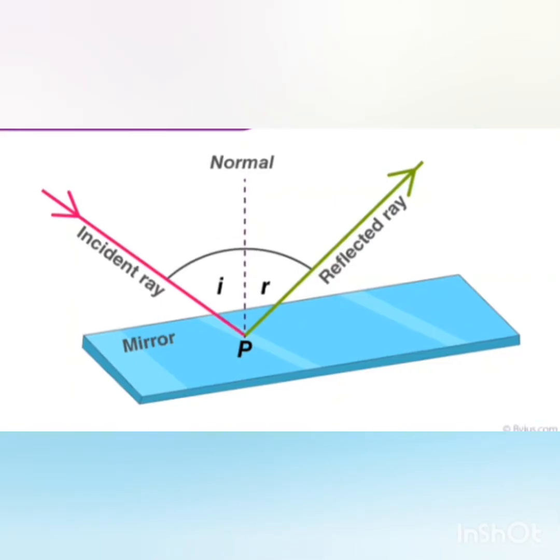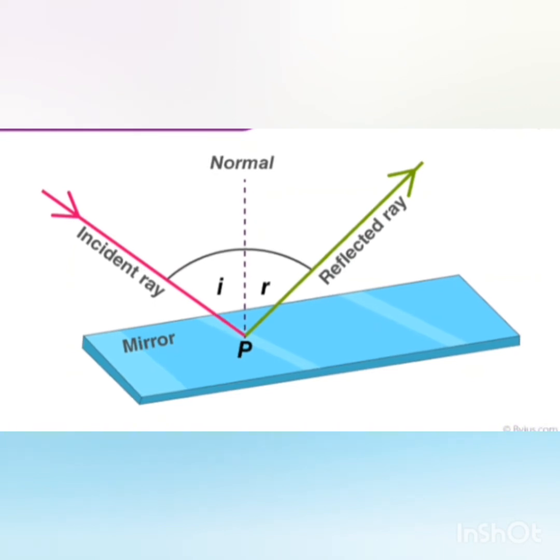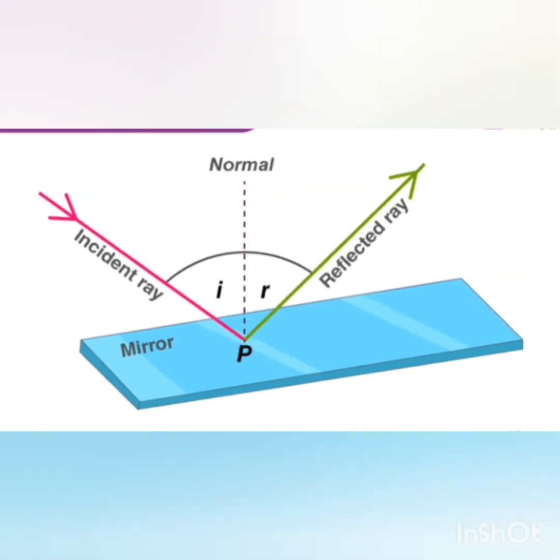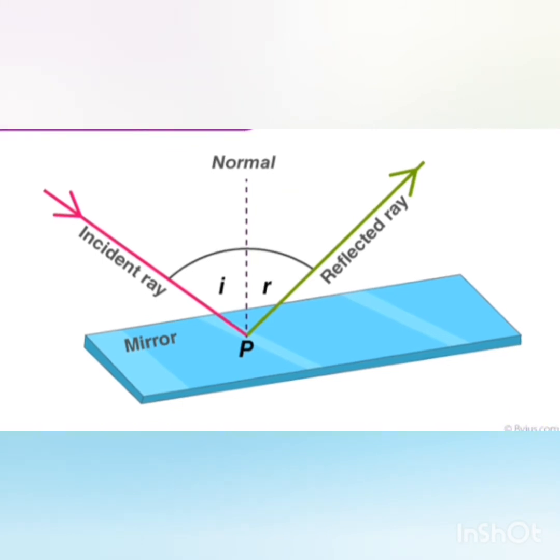Now first let us come to the pink line which is marked as the incident ray. What is an incident ray? The ray of light which strikes the plane mirror is known as the incident ray. Here the pink ray of light is incident at point P on the plane mirror.